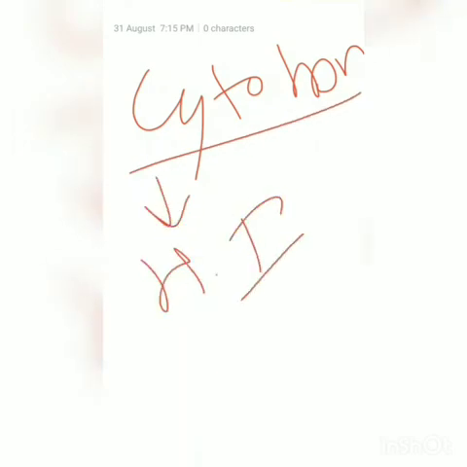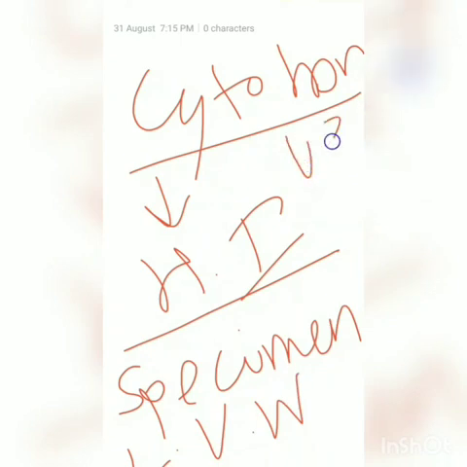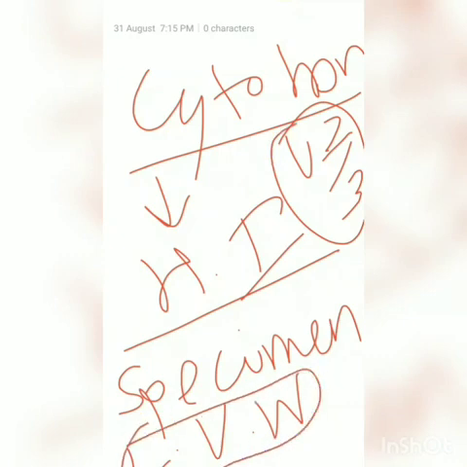One more thing I forgot to discuss is the cytohormonal study. Cytohormonal study of the vagina is done to see the hormonal influence. For cytohormonal study, the specimen is always collected from the lateral vaginal wall and from the upper 2/3 of the vagina. This thing you should be remembering.